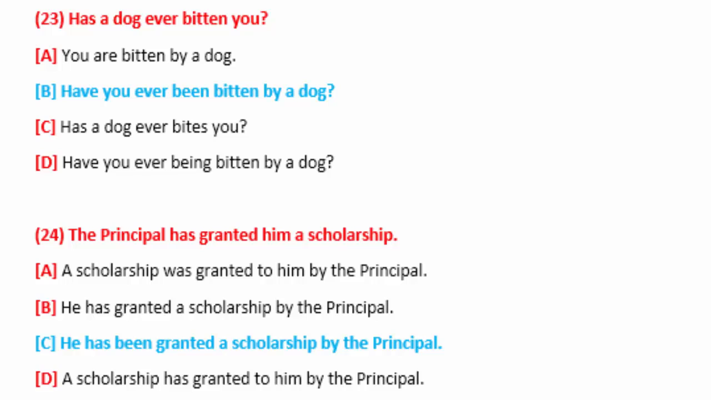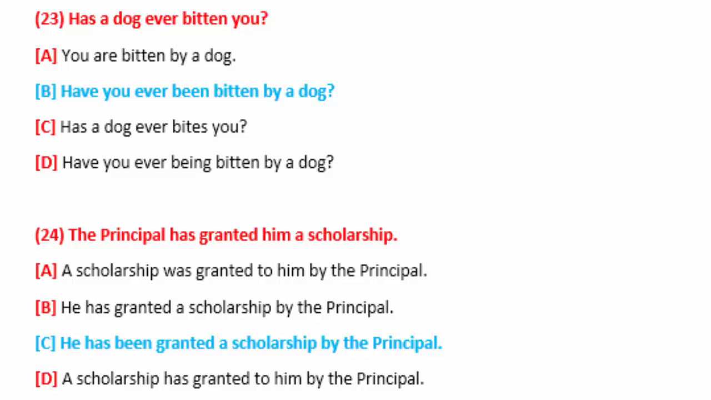Sentence number 23. Has a dog ever bitten you? This is an interrogative sentence from present perfect. As this is an interrogative sentence, we will use the auxiliary verb at the beginning, even in passive voice. The auxiliary verb of present perfect is has or have, and with you we use have. Have you ever been bitten by a dog? Have been is the auxiliary verb of present perfect in passive voice. So we bring have at the beginning in an interrogative sentence, and been remains as it is at its original position, and then it becomes have you ever been bitten by a dog. Option B is correct.